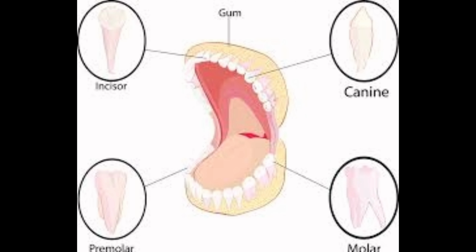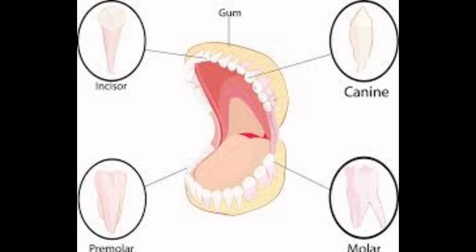The first one is incisors. The number of teeth in the upper jaw is 4 and in the lower jaw it is 4. Its position is in front and its shape is like a chisel, and its function is cutting and biting. The next one is canine. In the upper jaw there are 2 and in the lower jaw there are 2. You can see in this picture. Its position is just behind the incisors and its shape is pointed, and its function is piercing and tearing.